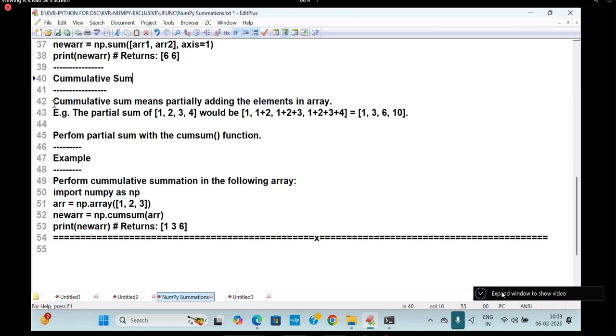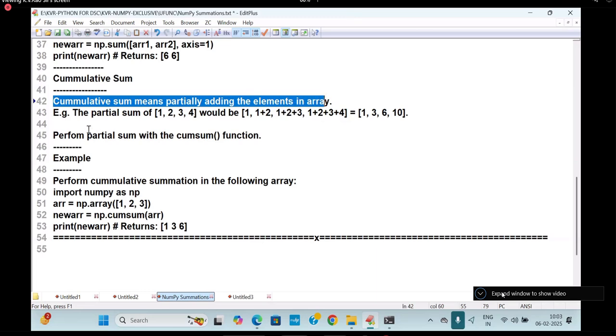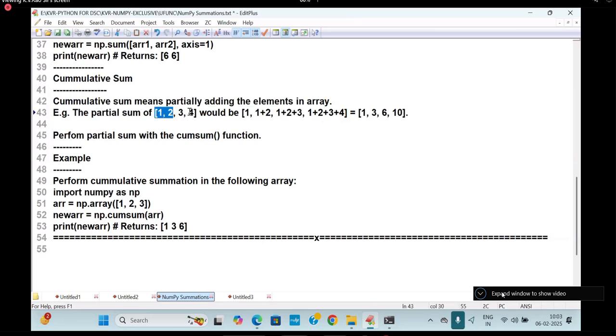Come on, start. Cumulative sum means partially adding the elements in the array. Example, partial sum of 1, 2, 3, 4 would be: first element 1, next 1 plus 2, next 1 plus 2 plus 3, next 1 plus 2 plus 3 plus 4. What is the answer? 1, 3, 6, 10. I want to apply cumulative sum.